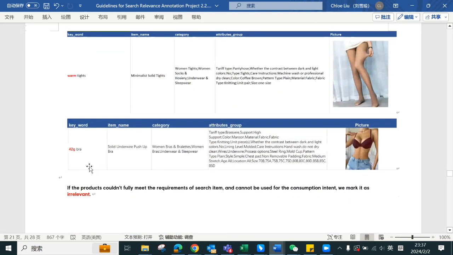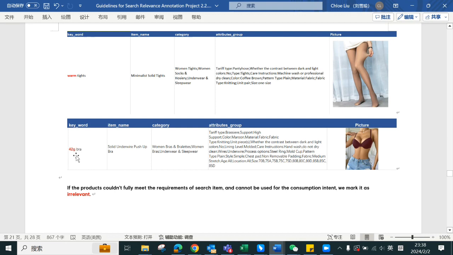And next one, the keyword is 42 kilo bra, and this is like a size, right? From the attributes column, we don't know this bra size.